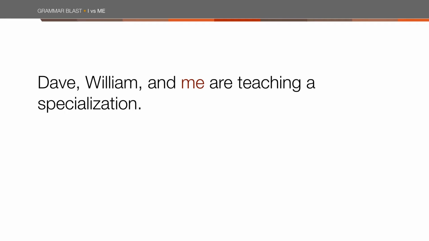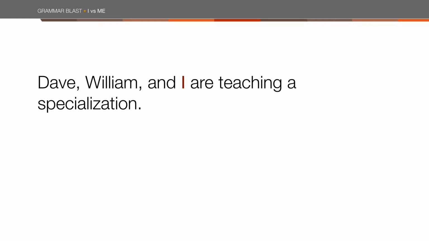Let's take this sentence. Dave, William, and me are teaching a specialization. Me is incorrect because it is in the subject position. Me is never the subject. It is an object word. I can figure out the error by knowing this rule, or I can make it even easier. If I take out Dave and William, the sentence says, me are teaching a specialization. That's wrong. Therefore, I know the sentence should read, Dave, William, and I.